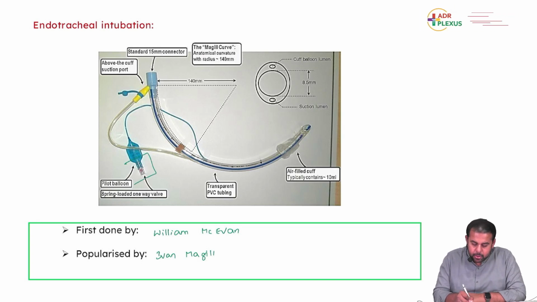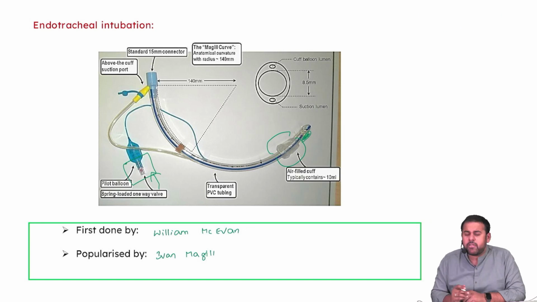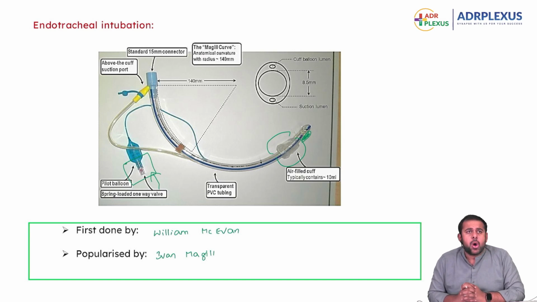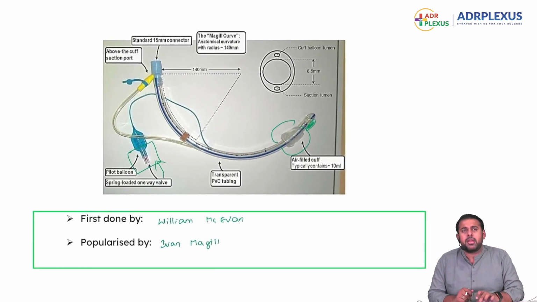This is the pilot balloon; from here you give air and the cuff gets inflated. There is also something called Murphy's eye, which we will discuss when we discuss the endotracheal tube. Okay, this is all about the anesthesia evolution and the basics.